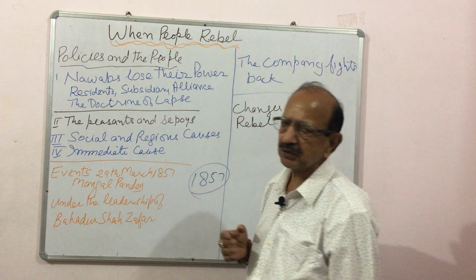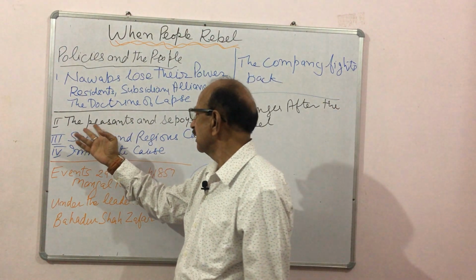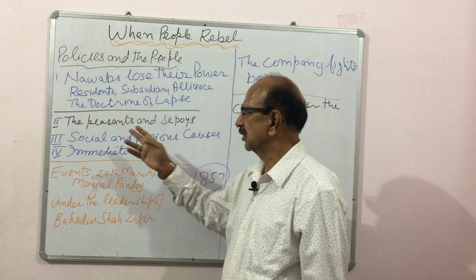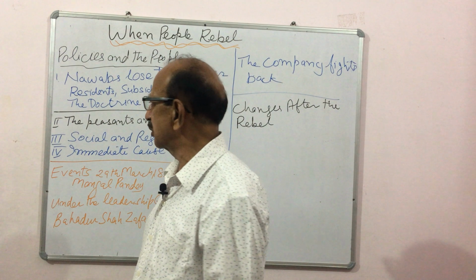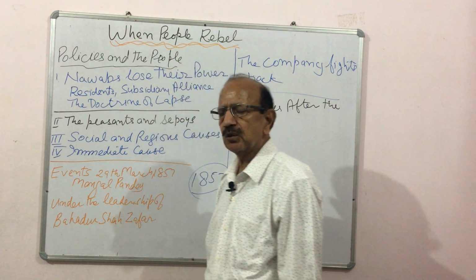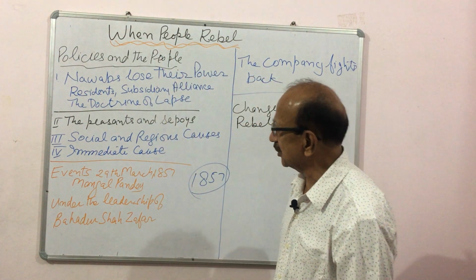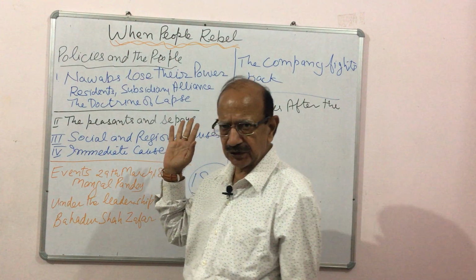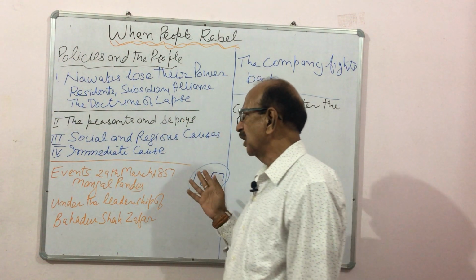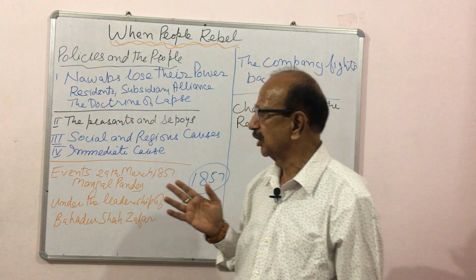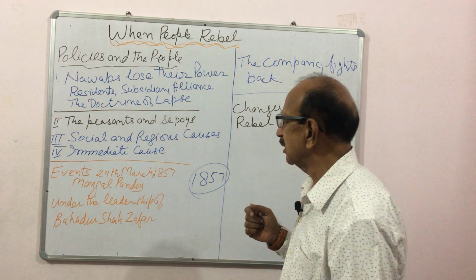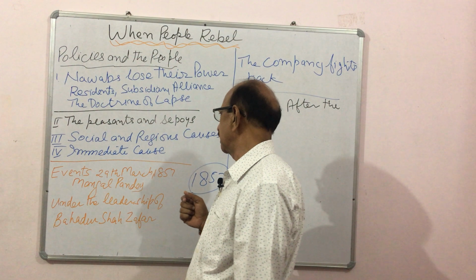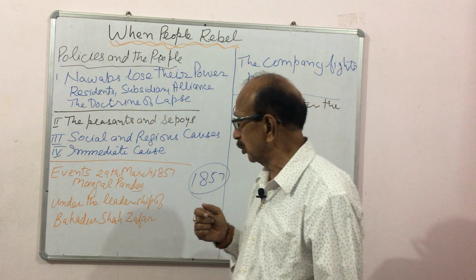Then the effect of the policies on the peasants and the sepoys: the high revenue rates and confiscation of lands made the peasants and the zamindars angry. Then the sepoys, the soldiers, were also angry with the English system because of a number of causes. They were not given equal salary, pay, allowances, promotion, etc.